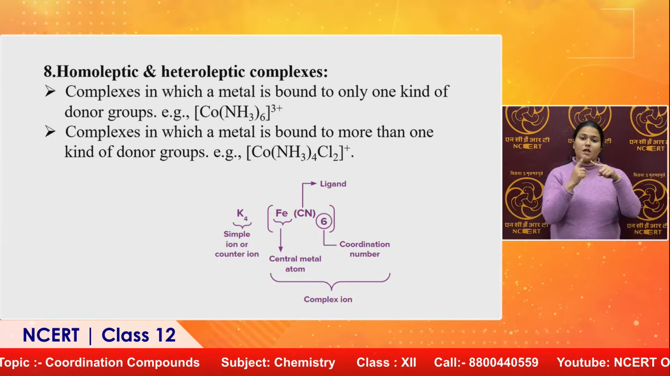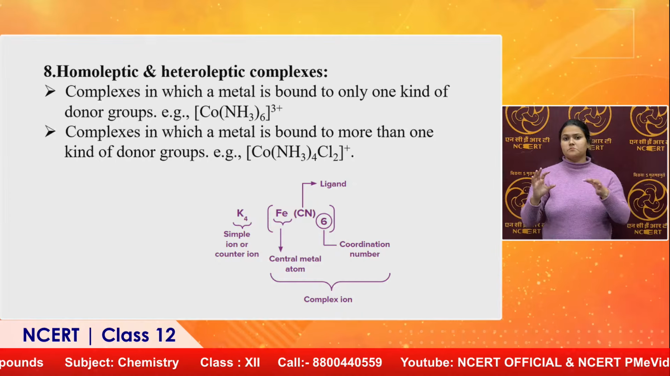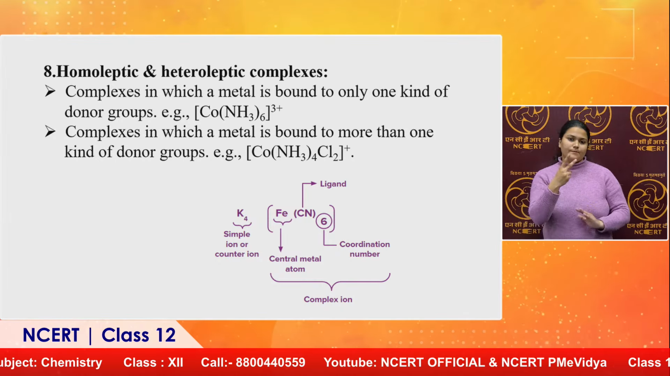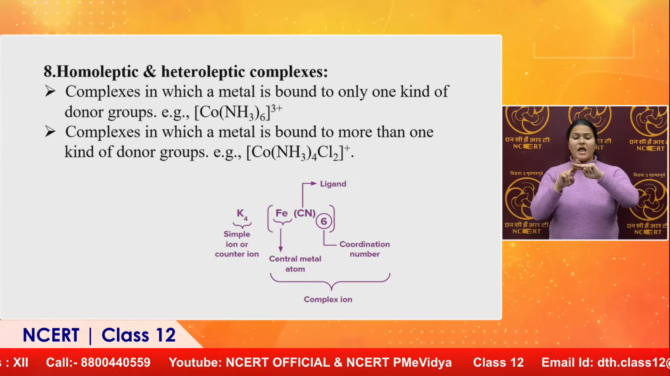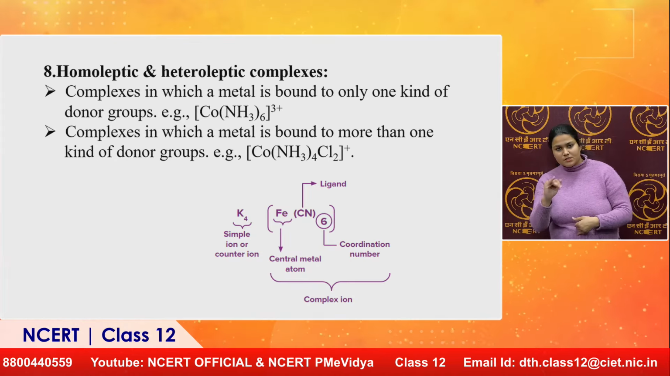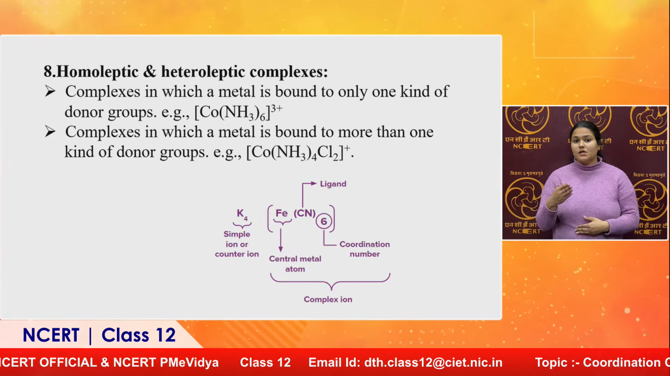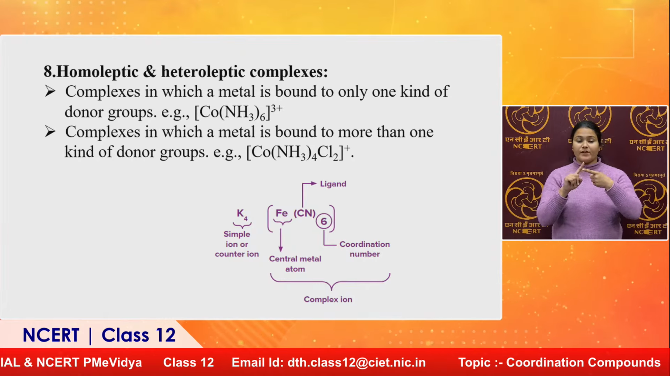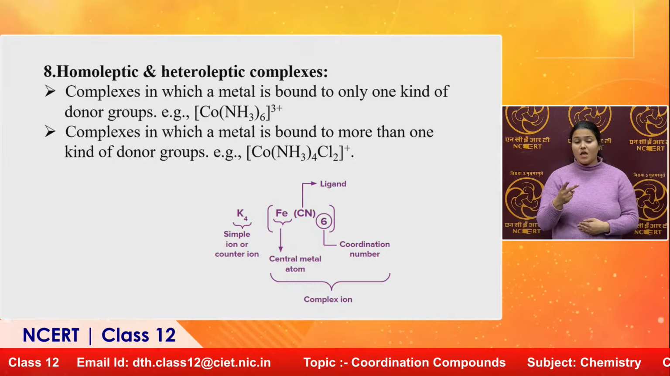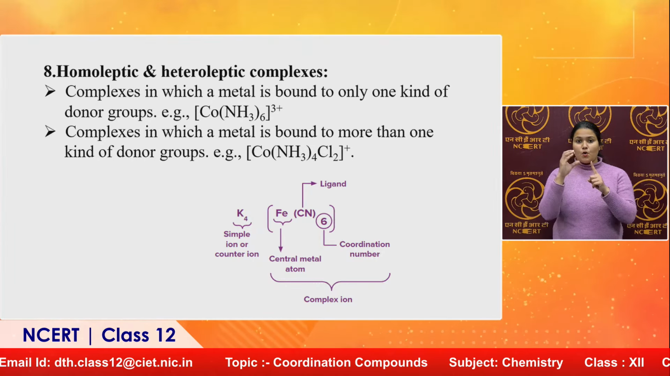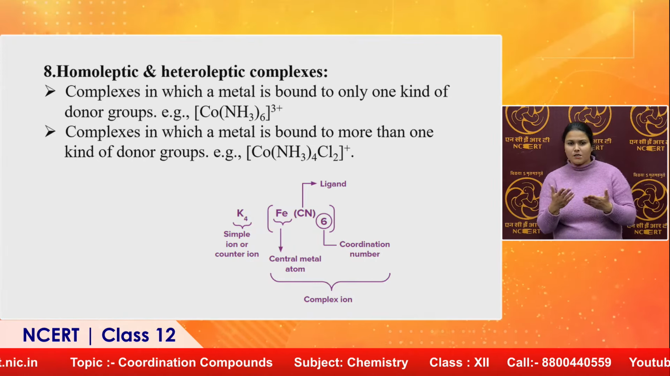To make it more clear, we can look at the components of coordination compounds. We have taken one complex, K4[Fe(CN)6], that is potassium hexacyanoferrate. The potassium, that is a simple ion, is known as the counter ion. The species which are written outside the brackets are generally called counter ions.